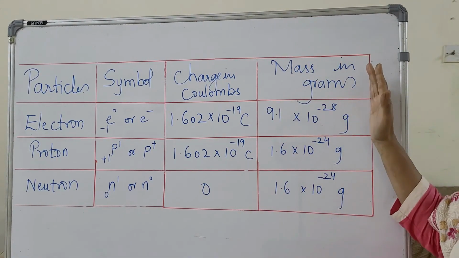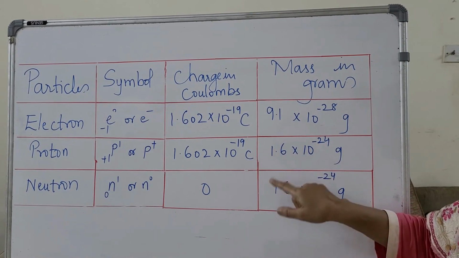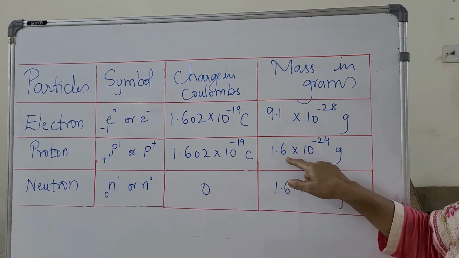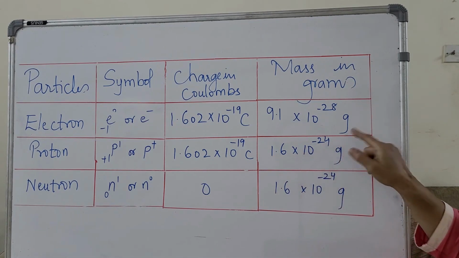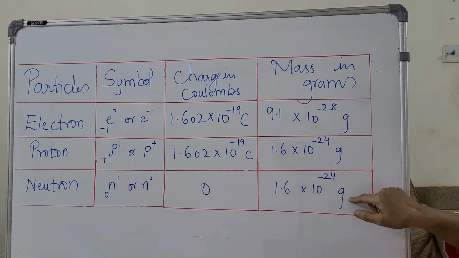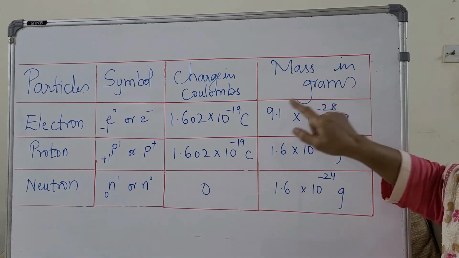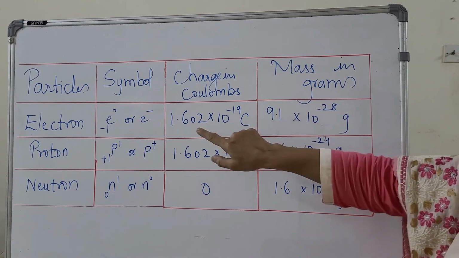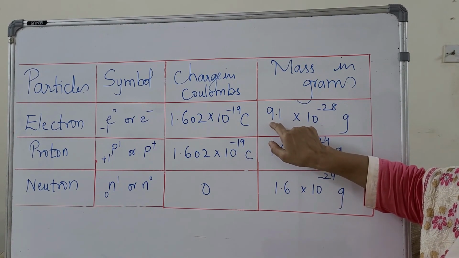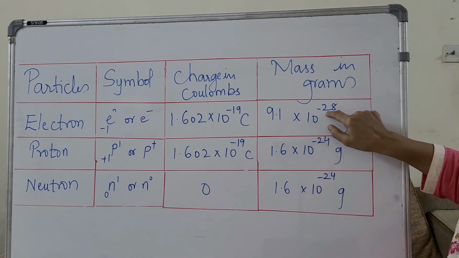Now let's see the mass. The mass of protons and neutrons is the same, 1.6 into 10 raised to -24 grams. The mass of the electron in grams is 9.1 into 10 raised to -28.